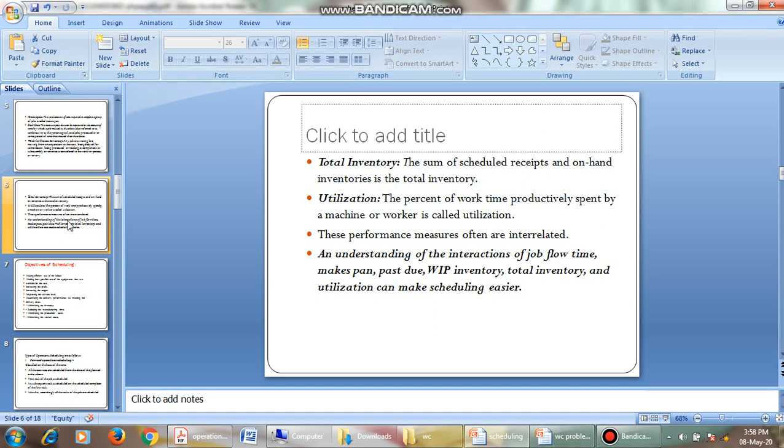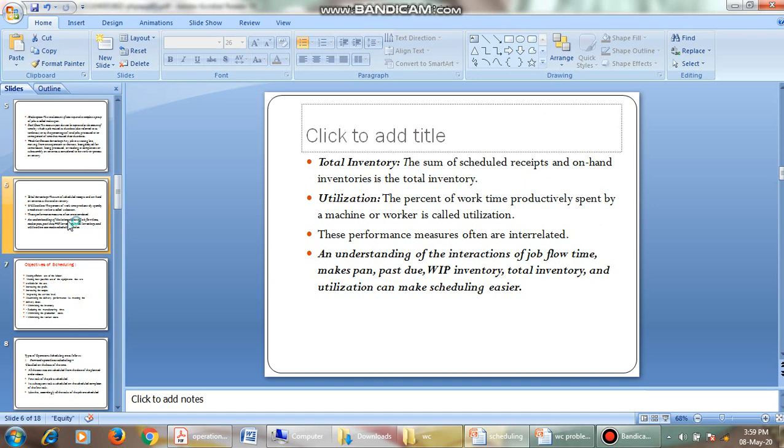Out of this 8 hours, you may have wasted some time, but that is not considered. In the same way, utilization is nothing but the percentage of time period that we have effectively utilized a particular machine or a particular worker.